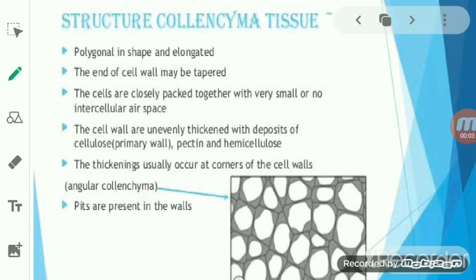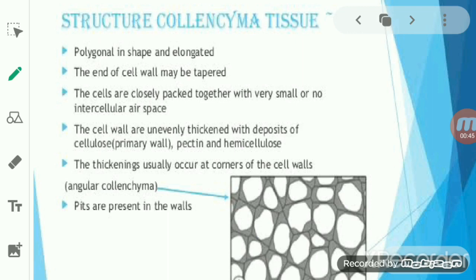Collenchyma. When we talk about the collenchyma, it is also a type of ground tissue, or we can say it is the second type of ground tissue. The first one was the parenchyma, and the second one is the collenchyma. If we talk about the shape, it is just like that of the parenchyma. In parenchyma, the cells are oval or rounded in shape. The same thing with the collenchyma: the cells are oval, rounded, hexagonal or polygonal in shape.